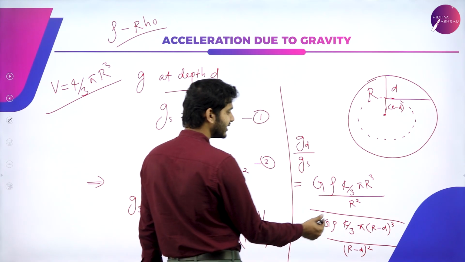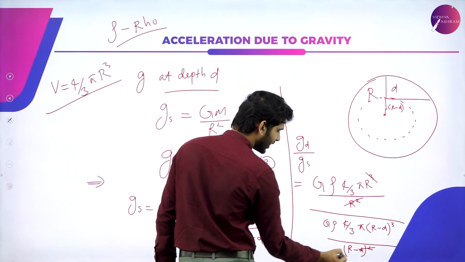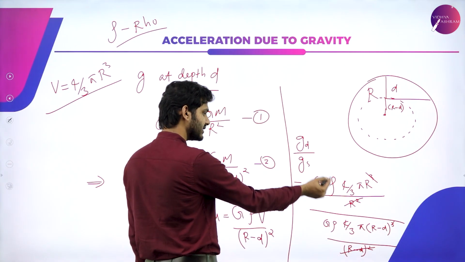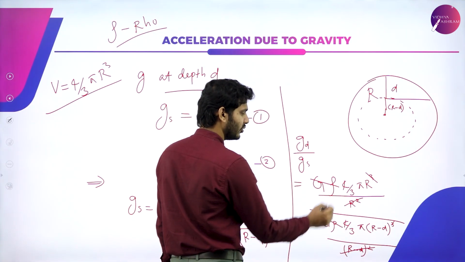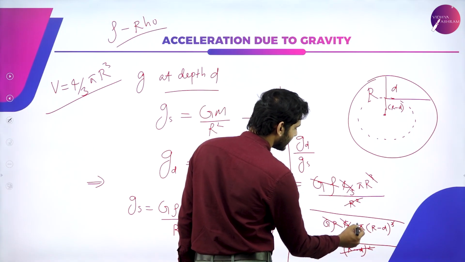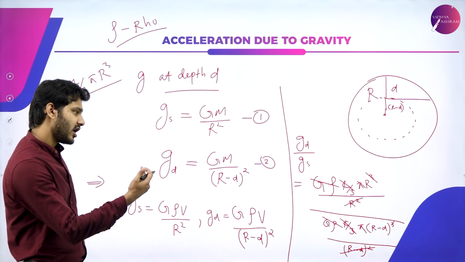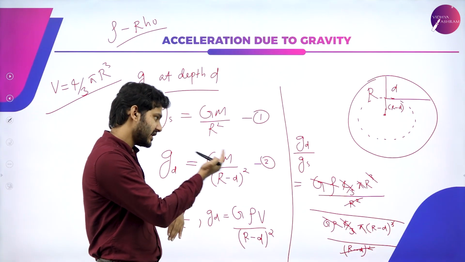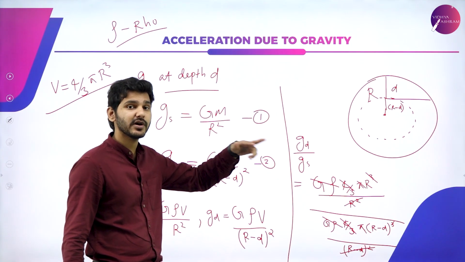So in the numerator, we can cancel this r square and r cube. Here also r square, r minus d whole square and r minus d whole cube. And between these two, I can cancel out g rho, not 0, but g and rho. 4 by 3 and 4 by 3. Pi and pi. So the only thing remaining is actually r and r minus d. When we invert this, it will be r minus d by r.